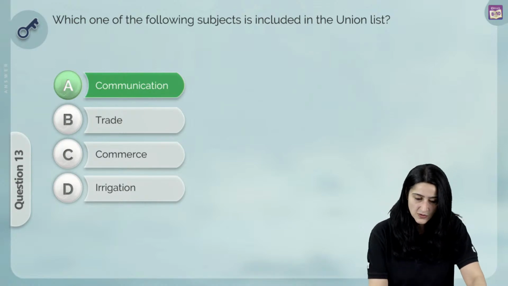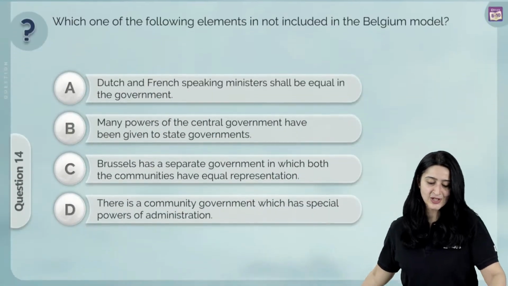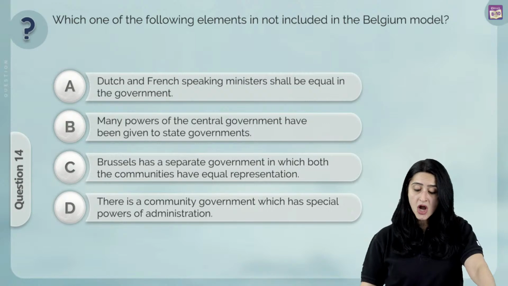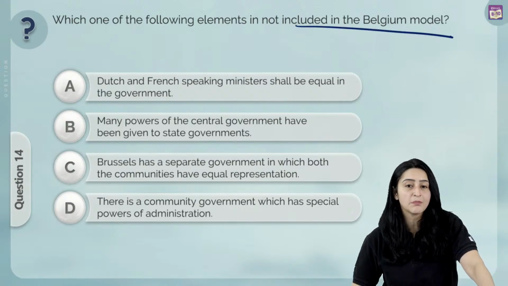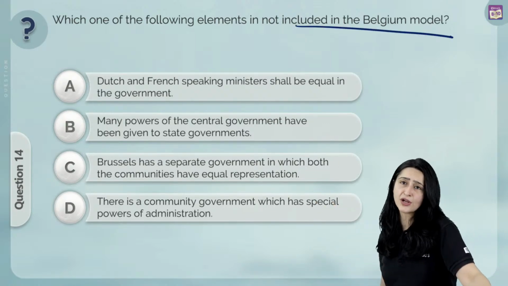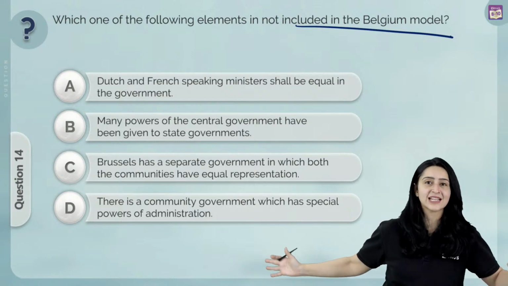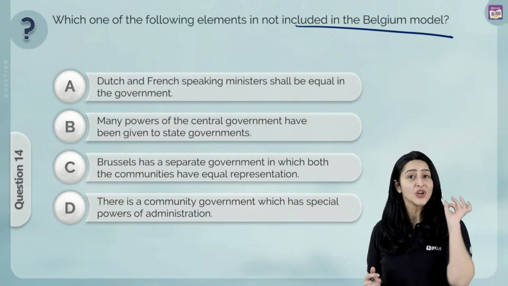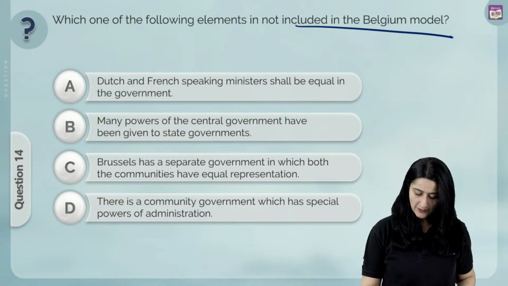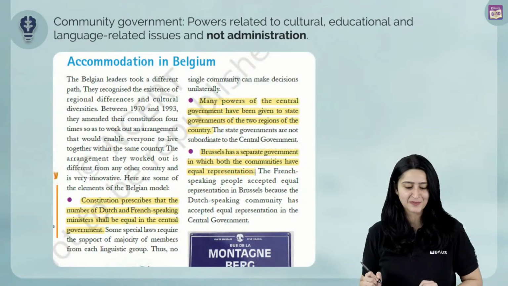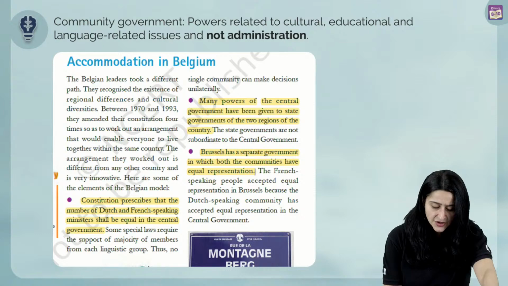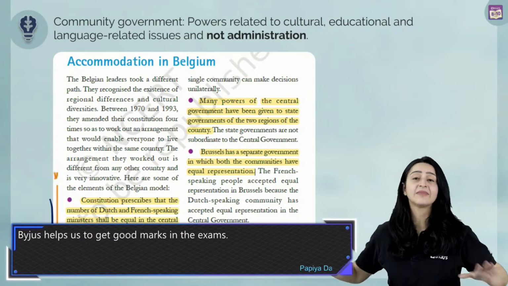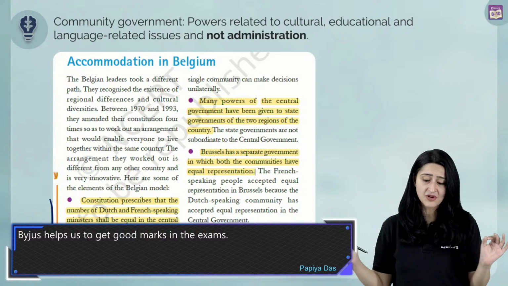All right, let's move on to our next question, which says, which one of the following elements is not included in the Belgium model? I'm not going to read all the options. You can see it on the screen, but basically we have to choose A, B, C or D. Which element is not included in the Belgium model? I'm going to show you a screenshot of our textbook over here. We know that the Constitution prescribes the number of Dutch and French speaking ministers, that they're going to be equal, right, in the central government.